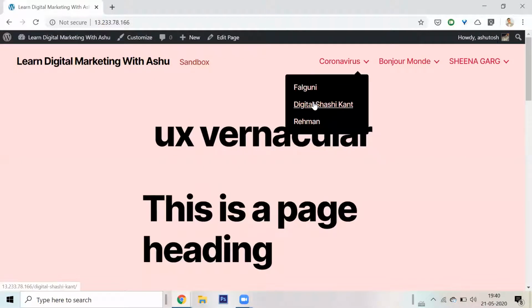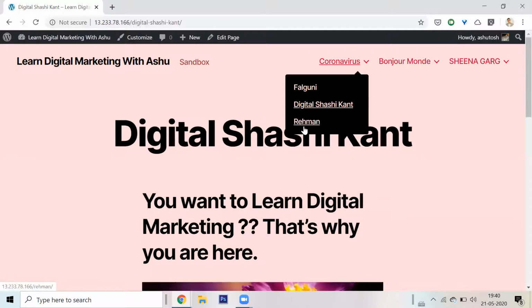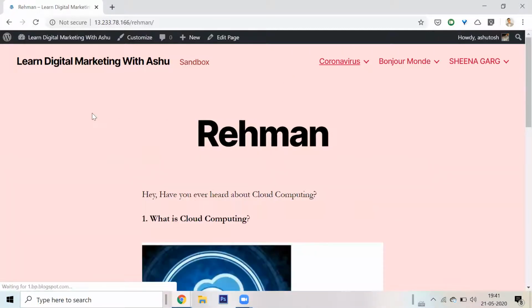Let's go to Rahman's page. Rahman is here today. Let us measure the speed. What is the speed of the page? Not Rahman's speed, but the page's speed.